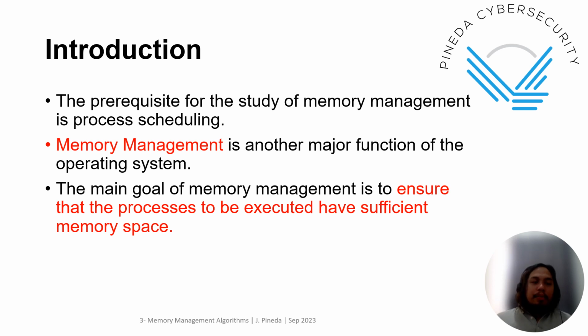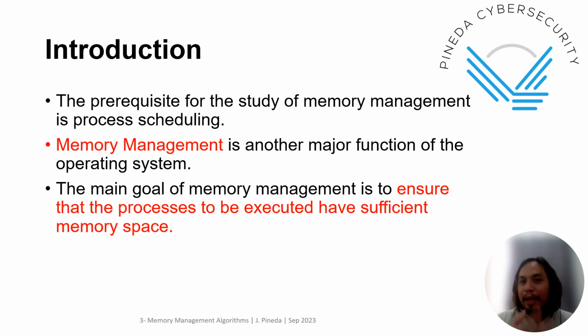We talked about process scheduling in the previous module, and we discussed the different algorithms and their advantages and disadvantages. Now, memory management is another important and major function of the operating system. Its main goal is to ensure that the processes that will be executed have sufficient memory space.